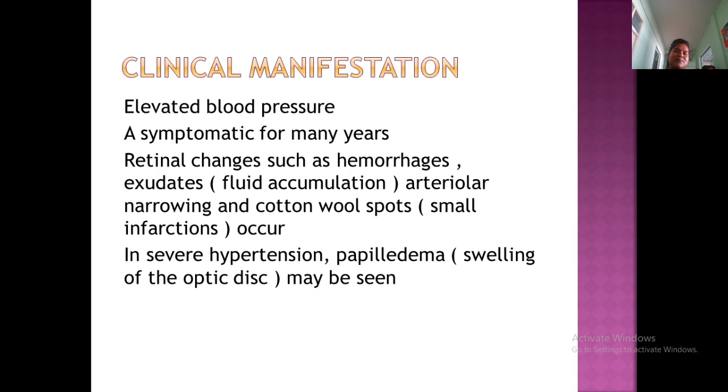So, clinical manifestations. When coming to the clinical manifestation, how they present is with elevated blood pressure. When there is an elevation of blood pressure, we won't take only one reading. They will take 2 or 3 readings on consecutive days. After that, they will diagnose it as hypertension. And then, sometimes the patient may be asymptomatic for many days.